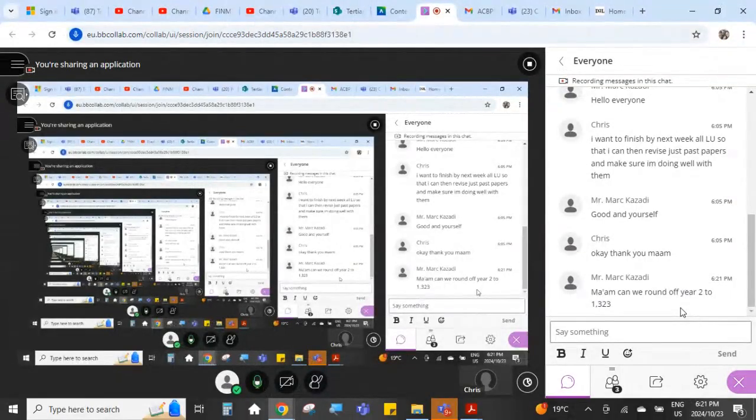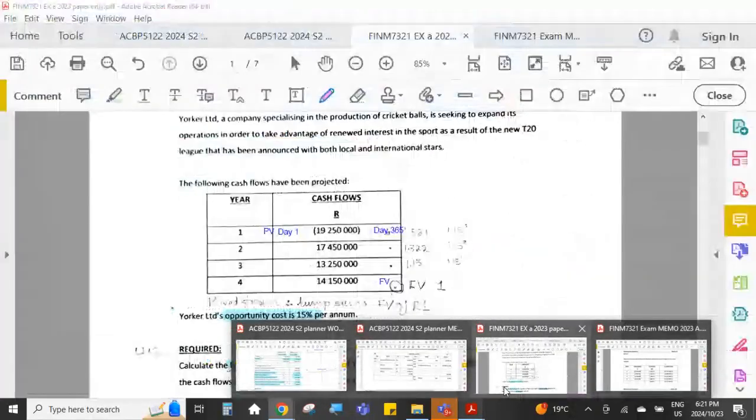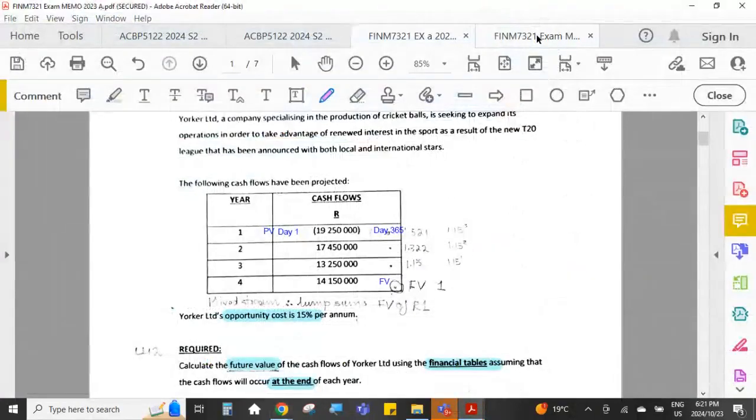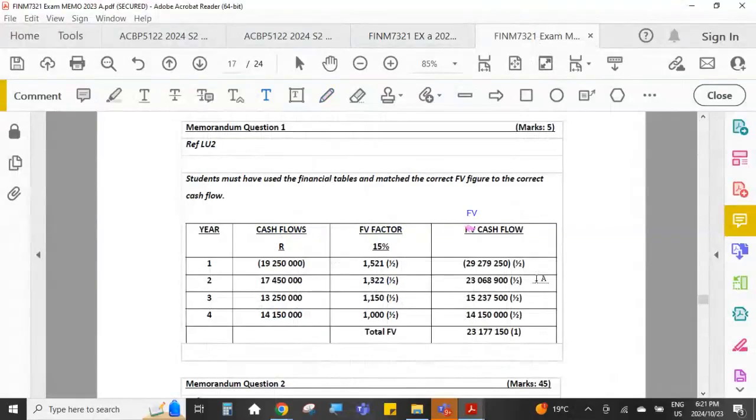Can you round off year 2 to 1323? Let's just go and have a look. No. If the exact factor on the table says 1322, you must use it like that.